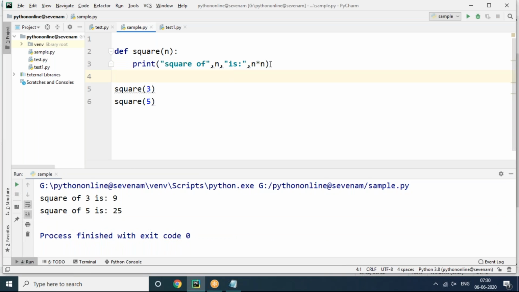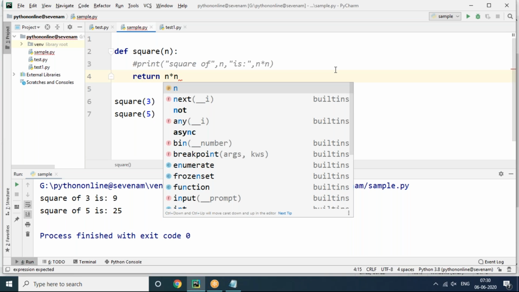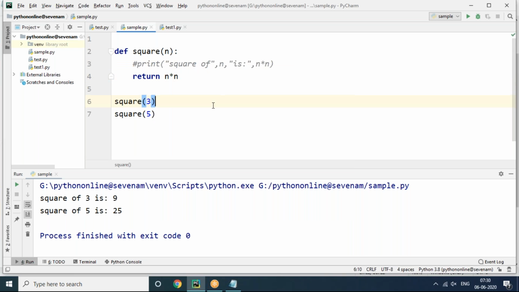But I am not going to use this print statement, sir. I'm just commenting it out now. I want a return statement here: return n into n. Now you can see, return n into n means what? It is going to return 3 into 3, 9. It's not going to print here. It's going to return to you, meaning the calling place. It will return the result value to the calling place. But are you printing the result value? No. That's why you will not get any result.